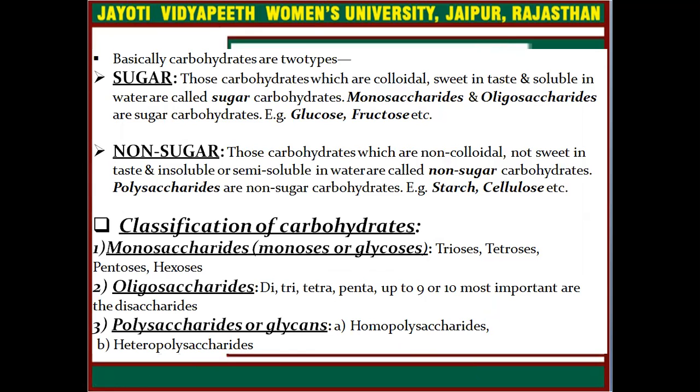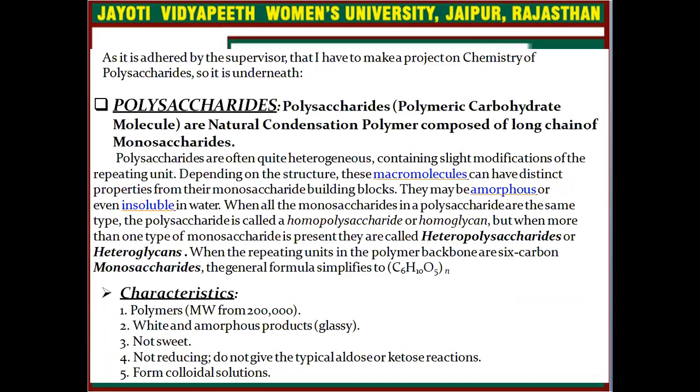On the basis of structure, carbohydrates can be divided into monosaccharides, oligosaccharides and polysaccharides. Polysaccharides are subdivided again into homopolysaccharides and heteropolysaccharides, as I told you in our previous slides.